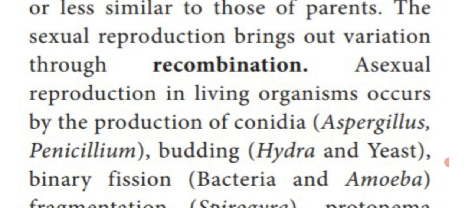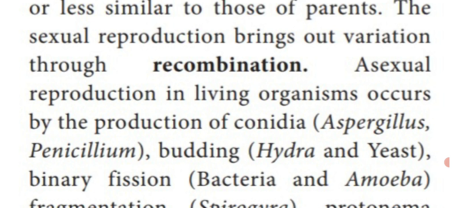By the process called recombination of DNA. DNA is the genetic material which is present in lower organisms, that is prokaryotic organisms, as well as higher organisms. Lower organisms do not show any variation. So that type of reproduction is the asexual mode of reproduction.